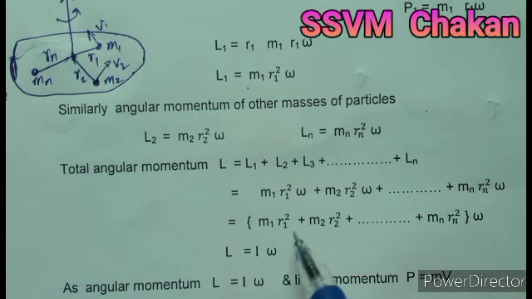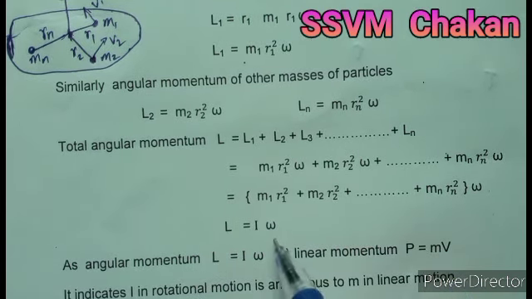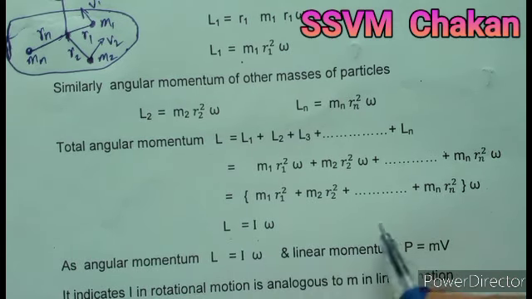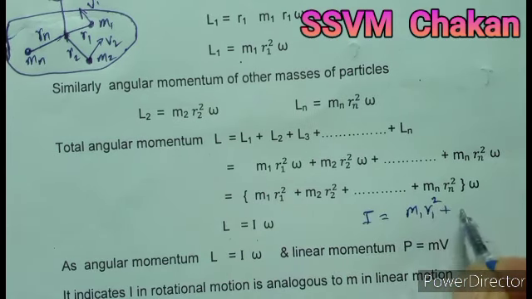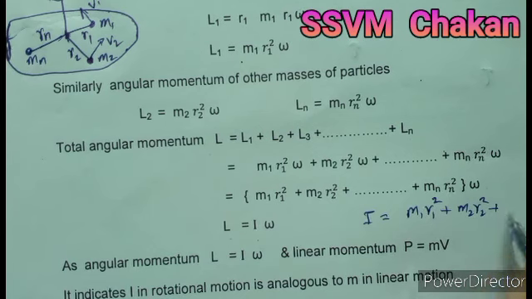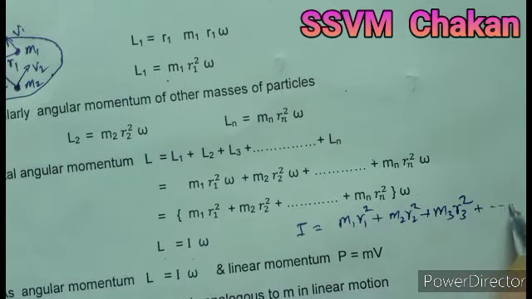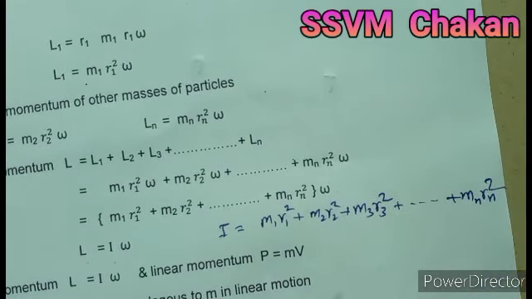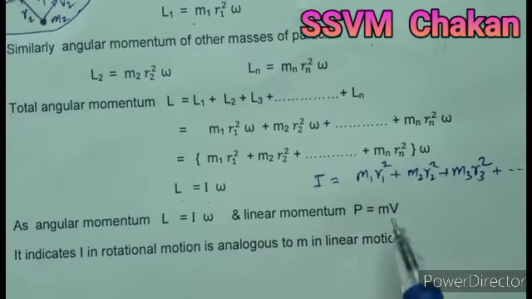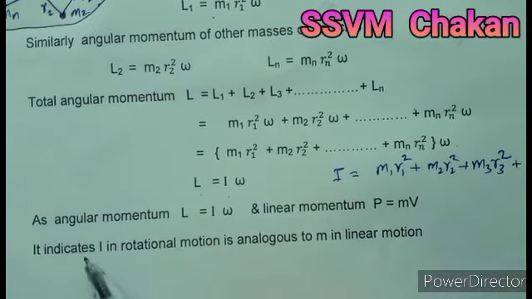omega. This bracket is nothing but the summation of mi ri square, that is known as moment of inertia, indicated by I. So L is equal to I into omega, where I is equal to m1 r1 square plus m2 r2 square plus m3 r3 square plus up to mn rn square, called the moment of inertia.